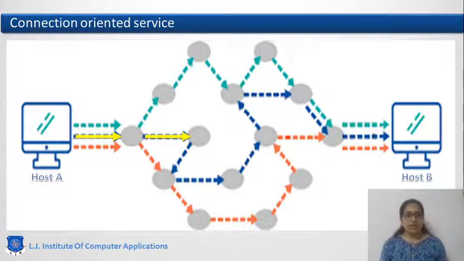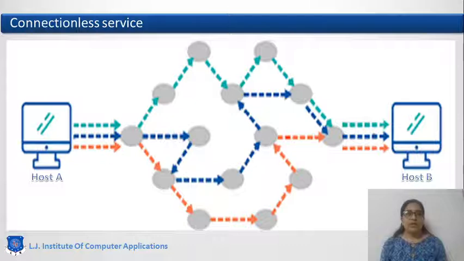Suppose it is a connection oriented service, then the communication link will be established like this, shown in your PPT. The yellow line indicates there is a dedicated path established between the sender and the receiver. Now each and every packet will move on the same path till the communication is over.